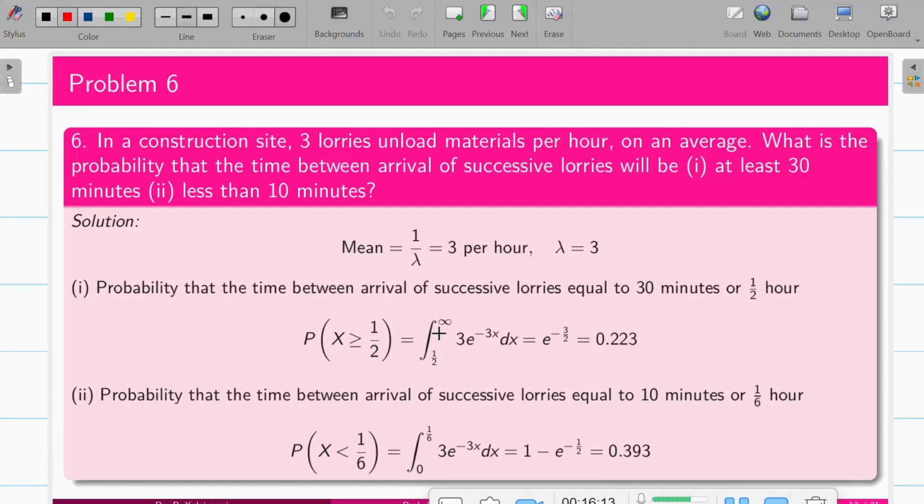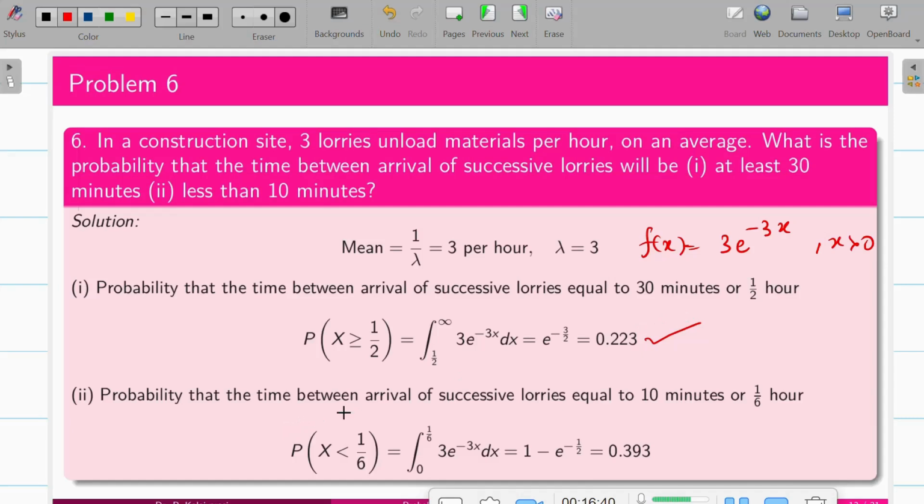So integral 1 by 2 to infinity of f of x, where f of x is lambda e power minus lambda x for x greater than 0. Just go for the integration and apply the upper limit minus lower limit. Whenever the upper limit is infinity, e power minus infinity is 0 here and the lower limit value exists. So we'll get the answer.